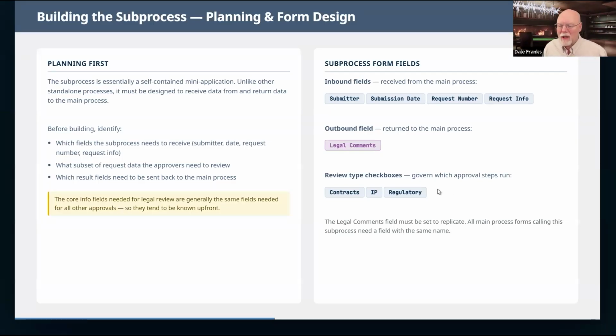I've also got an extra little step here for review type. There may be different types of legal review: for contracts, for IP issues, and for federal and state government regulatory issues. So we're going to add that, and on our legal approval form, we're going to set up some conditional activities to go through to the correct person for each of these three types of legal reviews. Obviously, there may be more types. This is just a sample. So these are the things we have to get set up before we build.